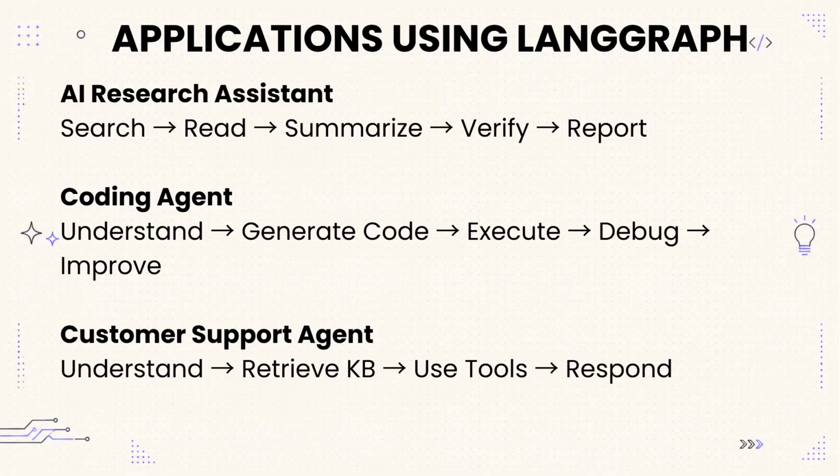So overall, we have got an understanding of what LangGraph is and how it is different from LangChain, and this was just the beginning. In the next videos, we will start building LangGraph applications step by step, from a simple graph to complete agentic AI systems with memory, tool calling, conditional routing, and agentic RAG. If you are following this playlist from the beginning, you will finish with the skills to build AI workflows that resemble what companies are deploying today.